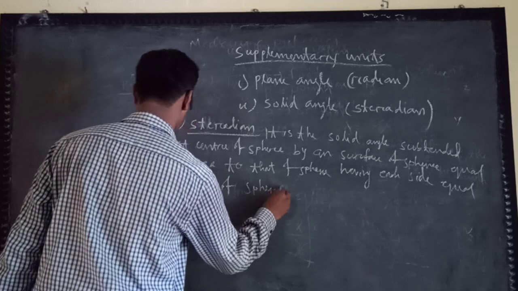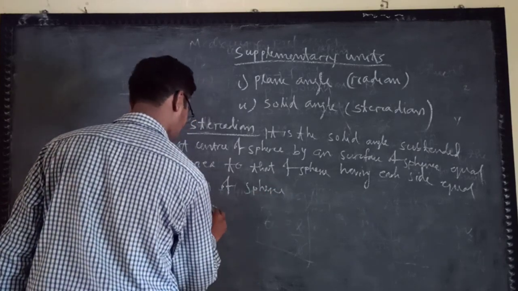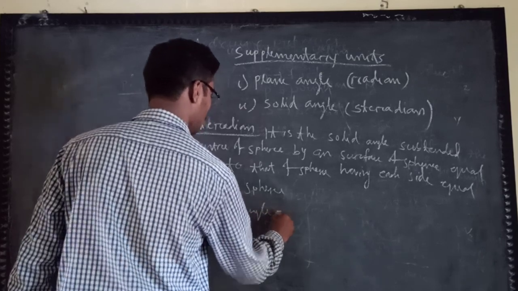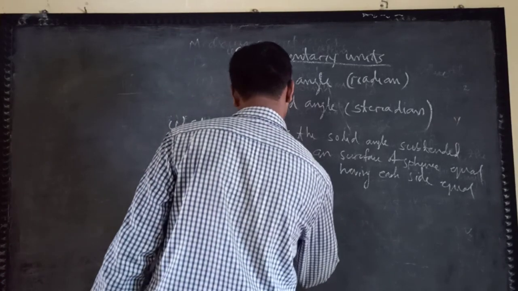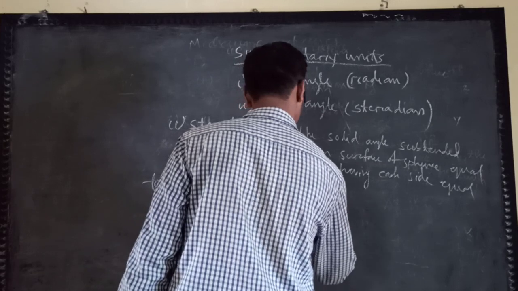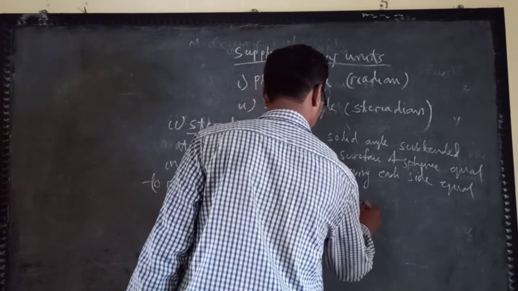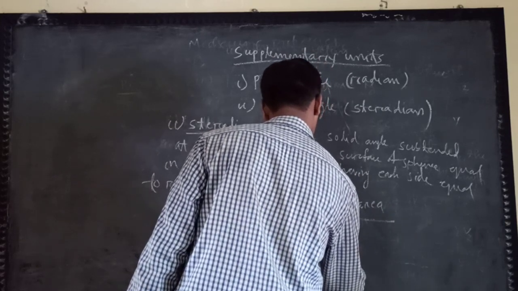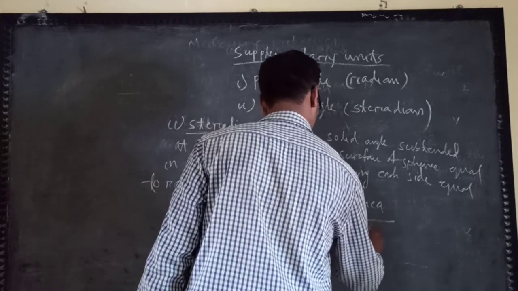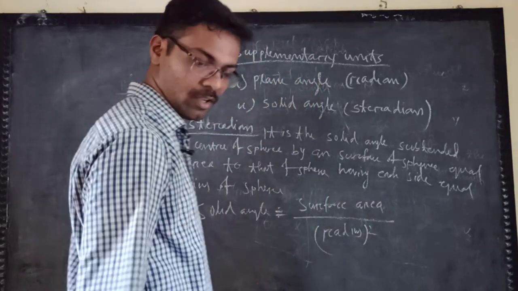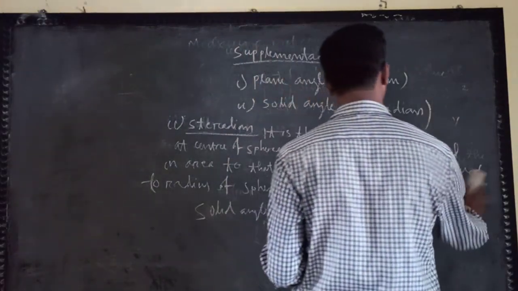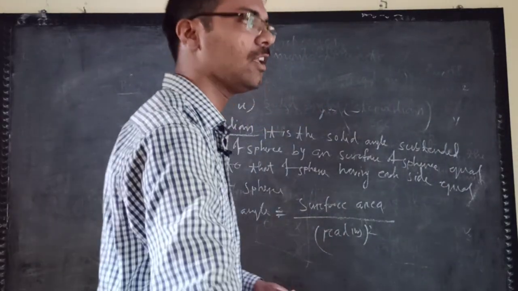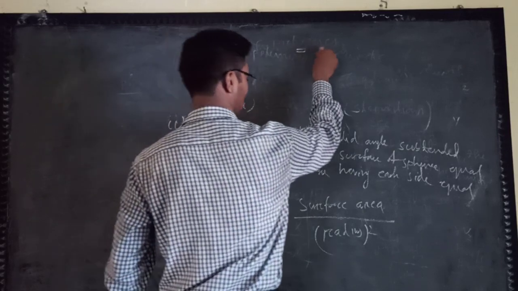So the solid angle is the surface area of the sphere divided by radius squared. You generally know the surface area of the sphere is 4 pi r square.